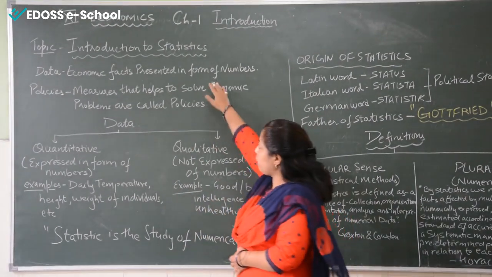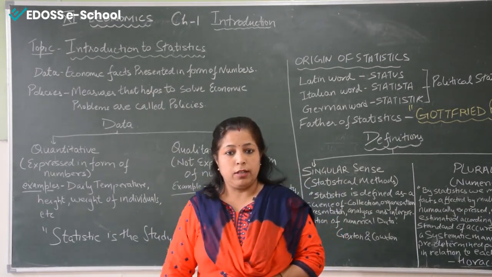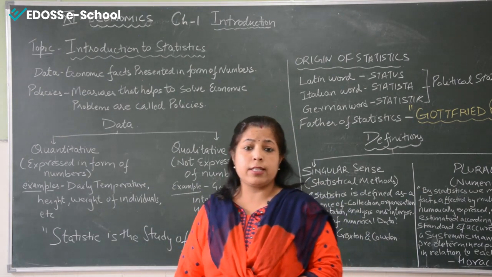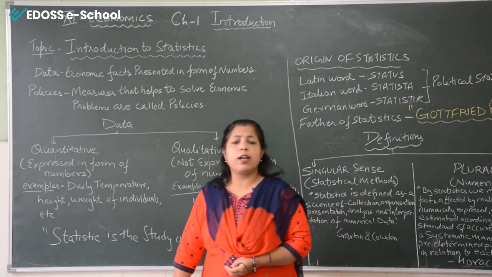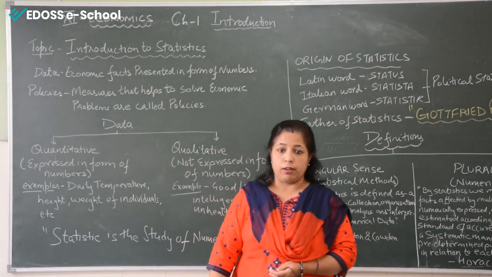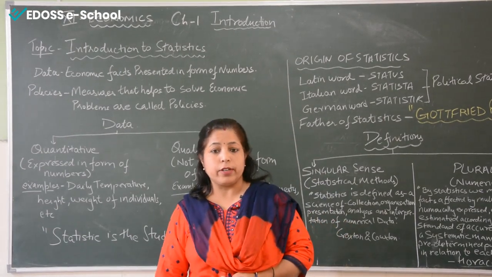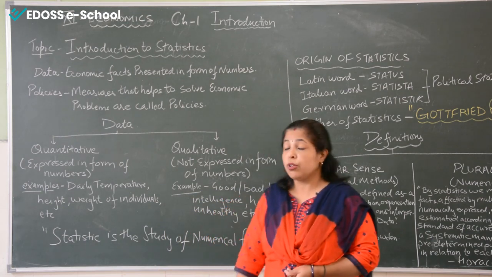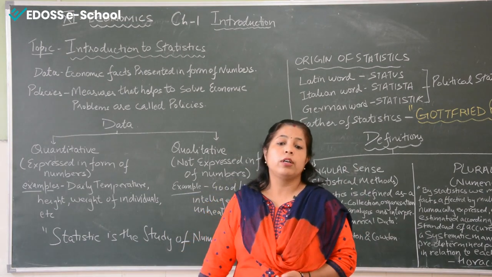Now, economic problems and economic facts play an important role in the economy. They are certain problems which have to be analyzed. Let us take an example of poverty. When we talk about poverty, there are various causes behind poverty. It can be unemployment, it can be low productivity, or various other factors also. So those problems have to be solved in the economy.